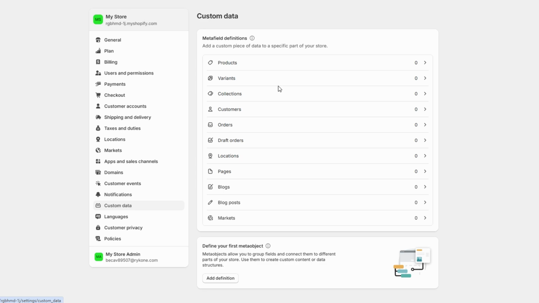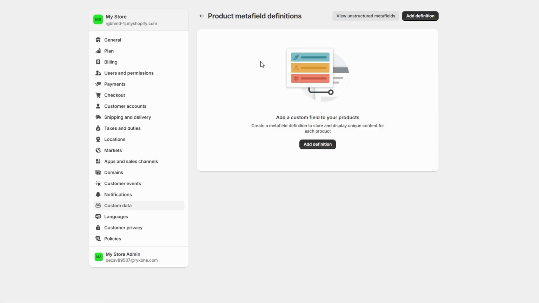Now that you're in the Custom Data section, let's walk through the process of creating a metafield. For this example, let's say you want to add a care instructions metafield to a specific product in your store. This allows you to offer additional details like washing instructions, storage tips, or any other specific care-related info that's important for your customers. First, click on Products under the Metafields section. This will allow you to manage custom fields related to your product catalog. Then, click Add Definition to begin creating a new metafield.